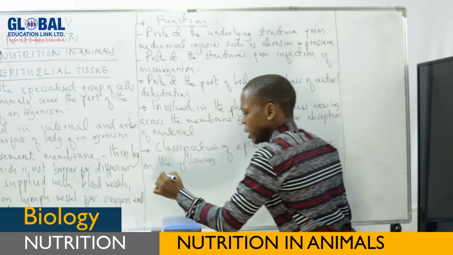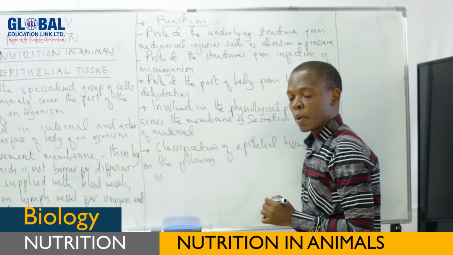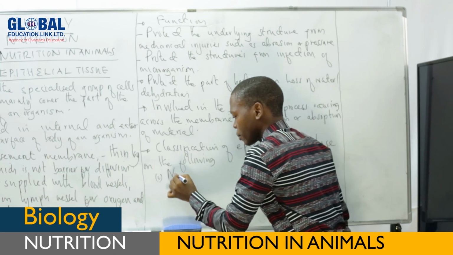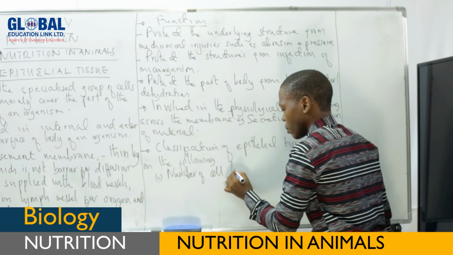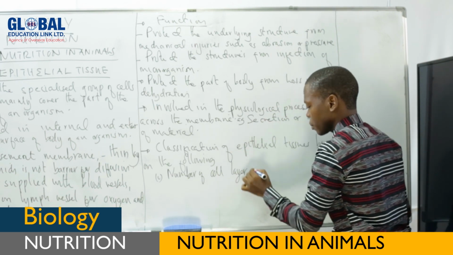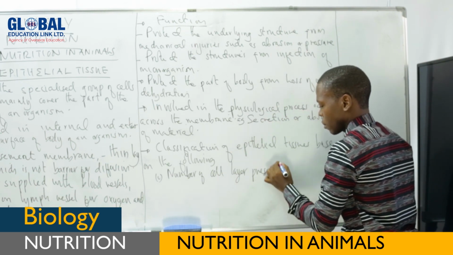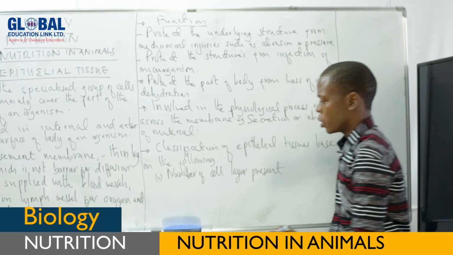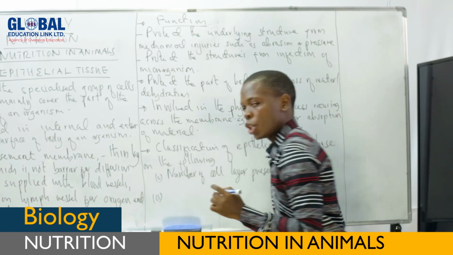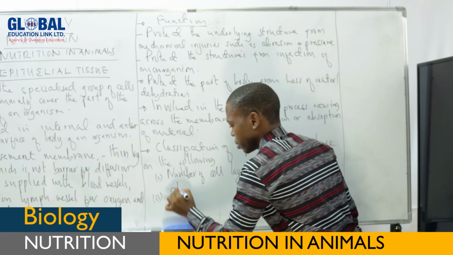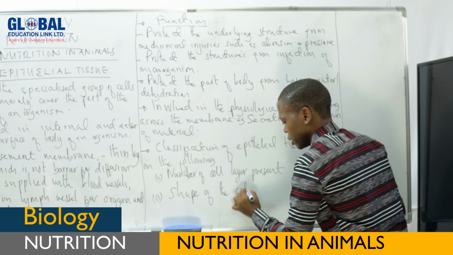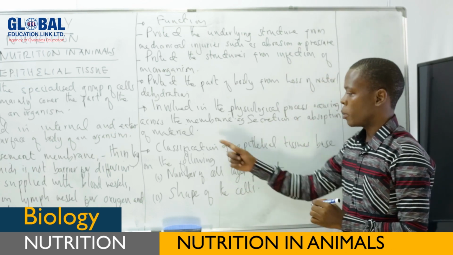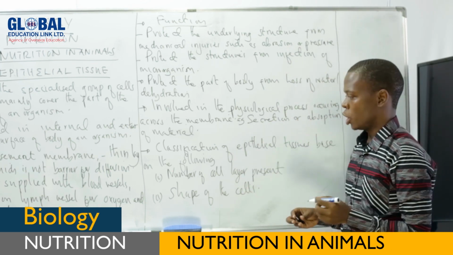First, the number of cell layers present, but also the shape of the cells. Shape of the cells which make these epithelial tissues.